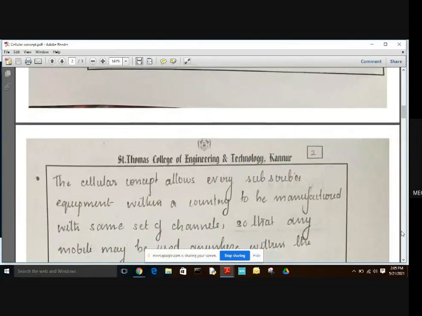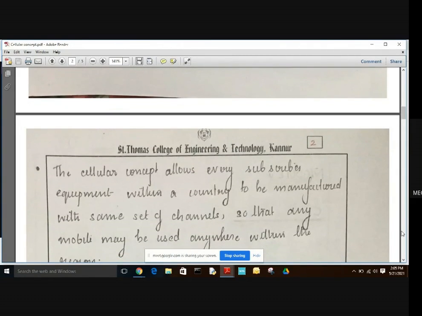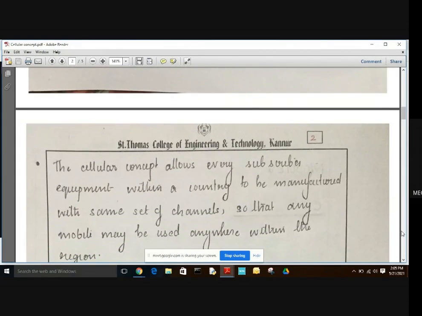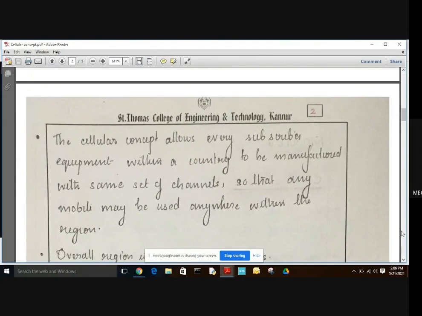The cellular concept allows every subscriber equipment within a country to be manufactured with the same set of channels. So the manufacturing can be done in such a way that the same set of channels can be used in every subscriber equipment, so that any mobile may be used anywhere within the region or anywhere within the country.